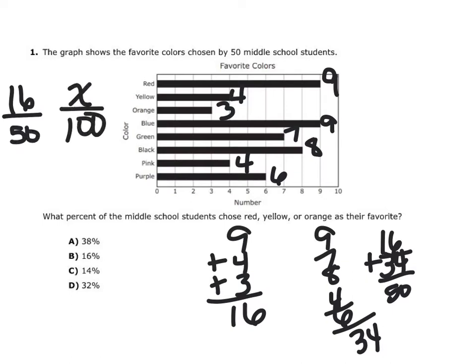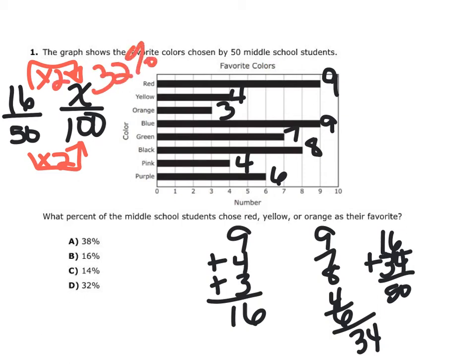Now, I could see that I have a scale factor of 2. So 16 times 2 will give us 32. So that stands for 32%, so my answer is letter D. So go ahead and write what you did wrong in order if you got this one wrong.